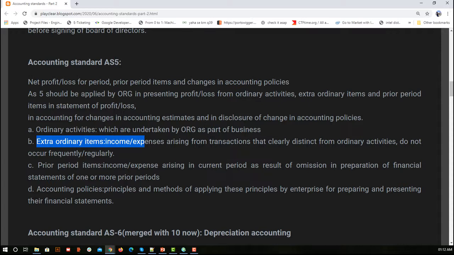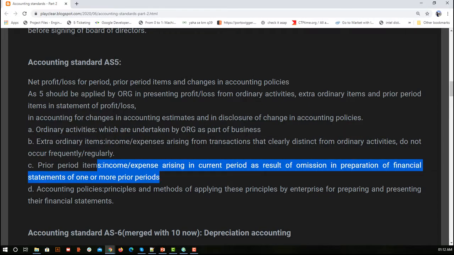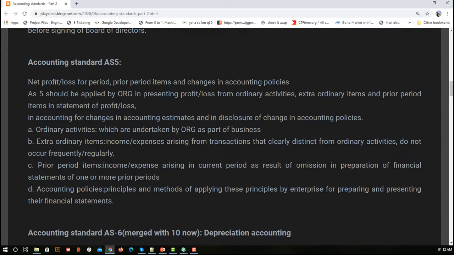Similarly, prior period items. Income and expenses arise in the current period as a result of omission. If you have studied the errors we face while storing transactions in our books of accounts, one of them is the error of omission. Here we cannot identify that the error has happened, because on the liability side, the asset side, the expense side and the gain side, we are failing to store a transaction on both sides. In that case our sheet will be balanced, but we will not be able to identify it.